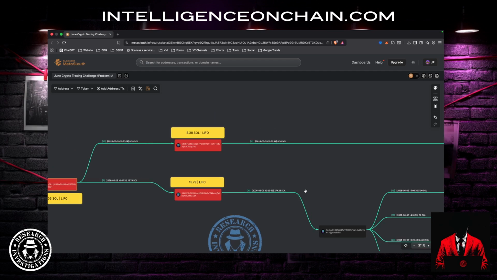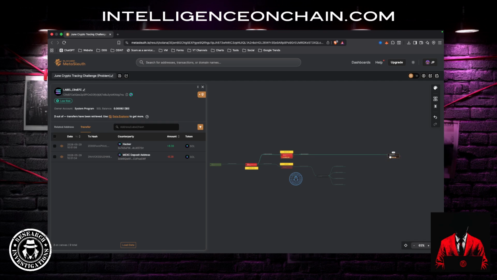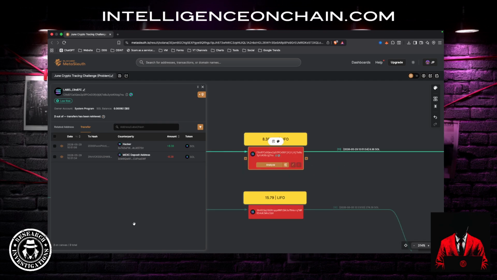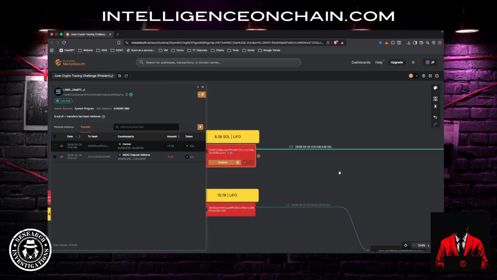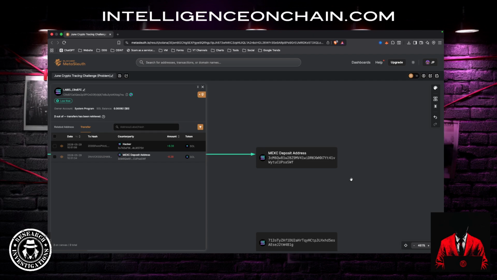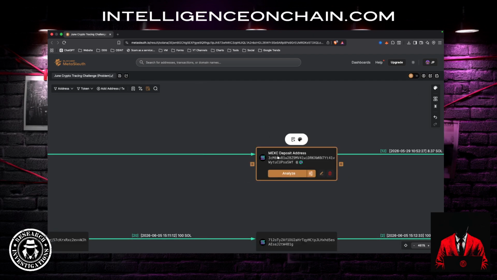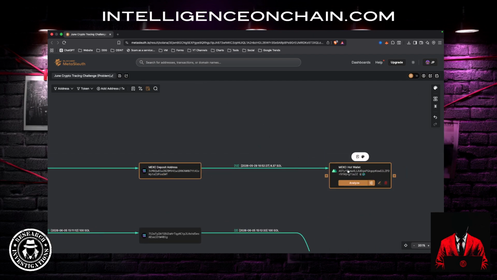So let's begin here with the simplest one, which is the top one, 8.38, which is this one here. It goes out to an address over here. Just 2 transactions, one in, one out. That's pretty straightforward. So again, we're using last in, first out. Let's follow the assets. We move across into a deposit address. Now, a deposit address is typically identified because it is the address prior to a hot wallet.